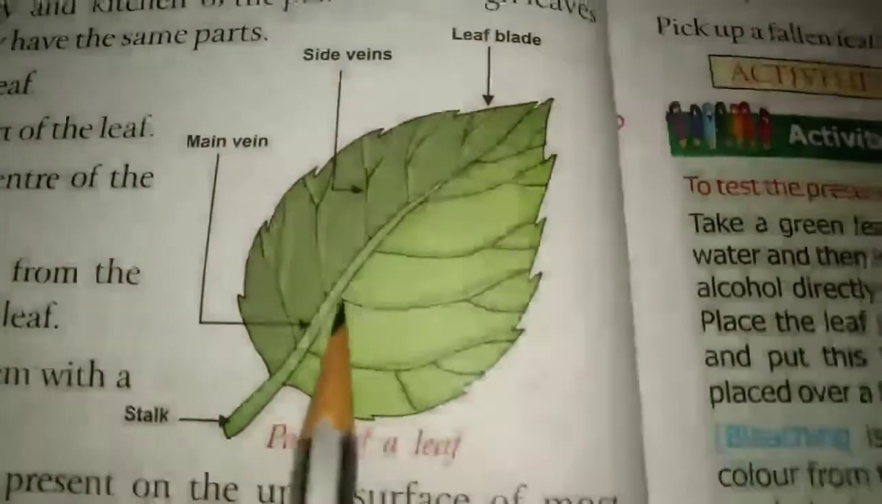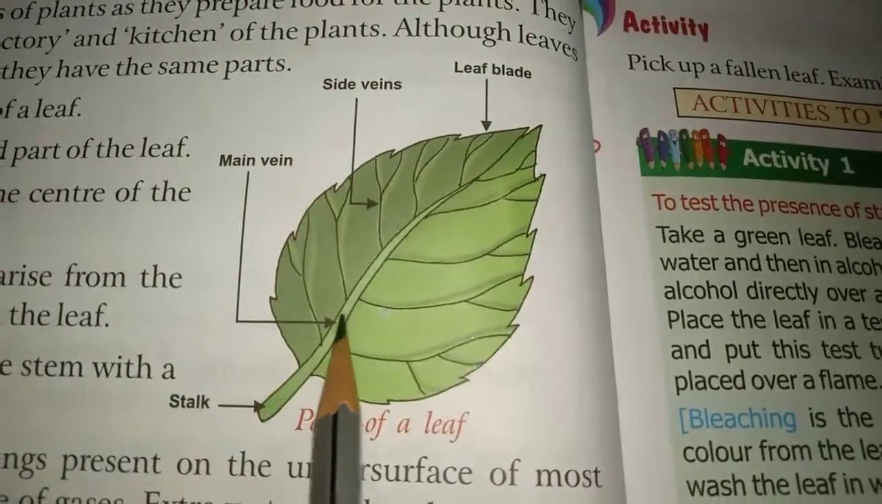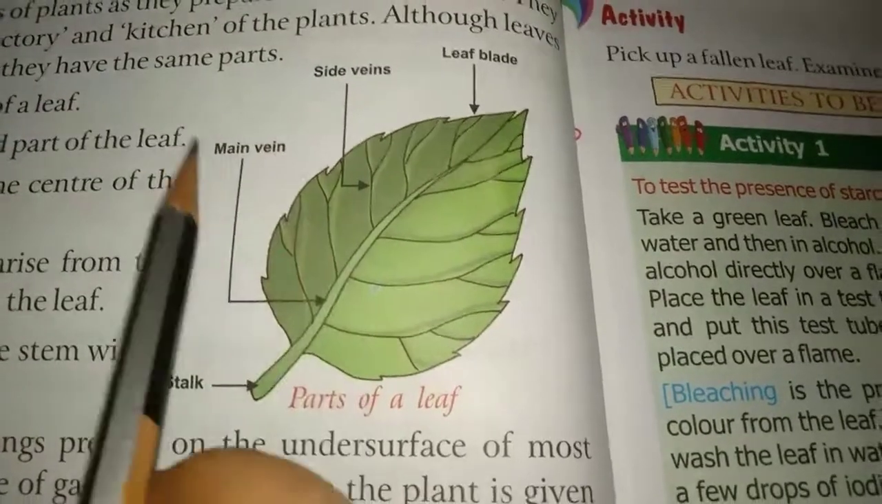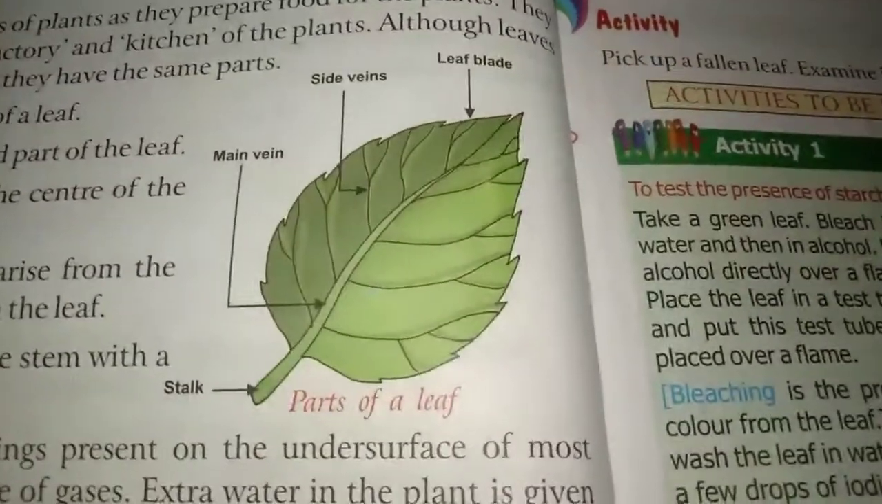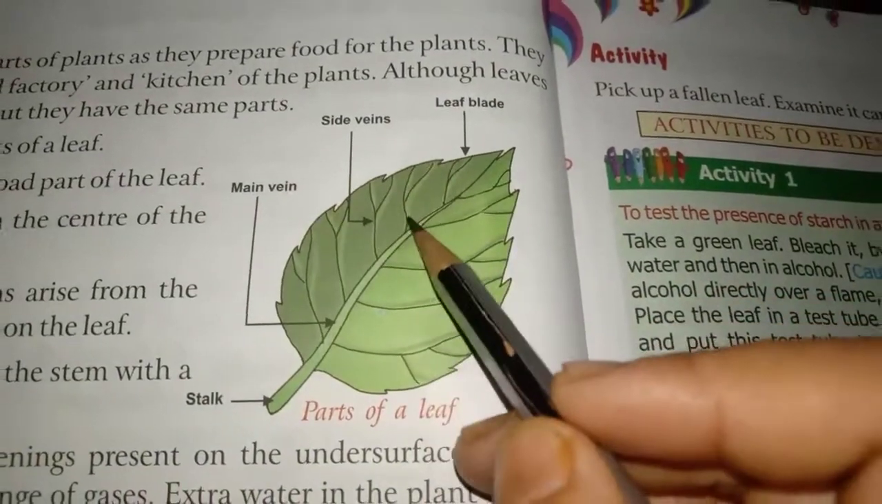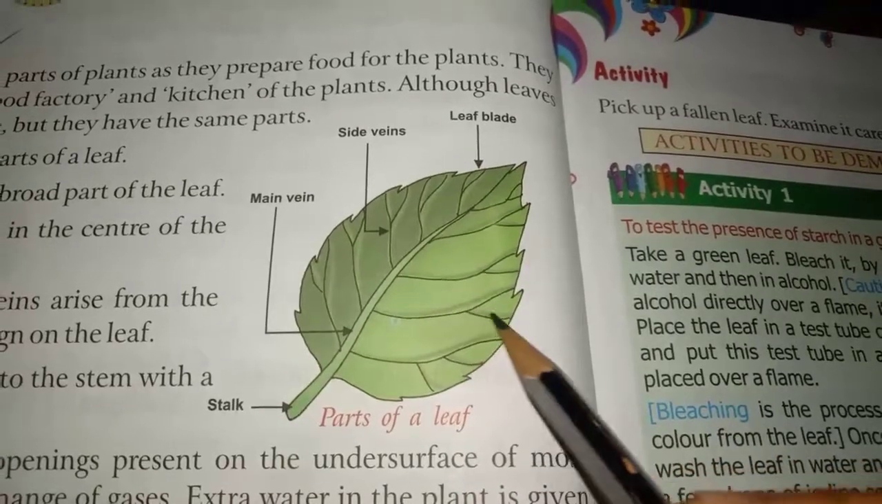Stalk. And this part which is in the middle, that is known as the main vein. This part is known as the main vein. And these are what? These are the small veins. These are also small veins. Even these are also veins.